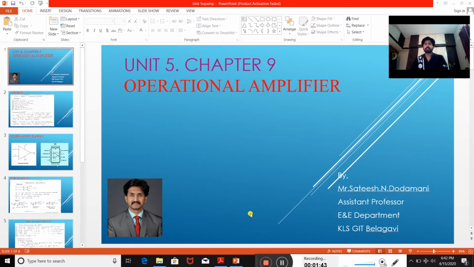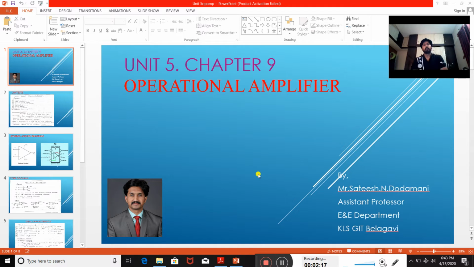I explained that feedback signal is necessary to control the gain of the operational amplifier. To control the gain of operational amplifier, we require negative feedback signal. Now, in this lecture, I am going to cover the effect of high infinite gain on the open loop configuration and virtual ground concept.